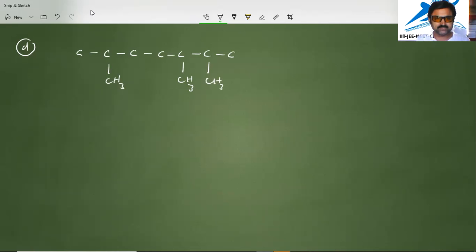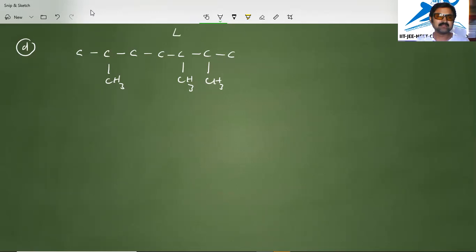So in this case, the numbering is done in such a way that substituted carbon atoms have the lowest possible numbers, where the series of locants containing the same number of terms are compared term by term. Methyl, methyl, methyl, all are methyl groups only. Then the chosen series should contain the lowest number at the first difference. This we can call the lowest sum rule.